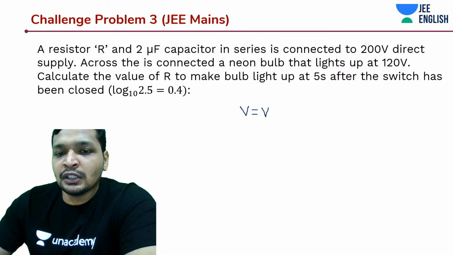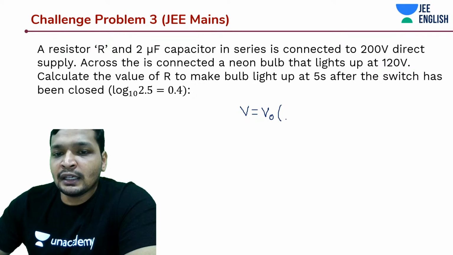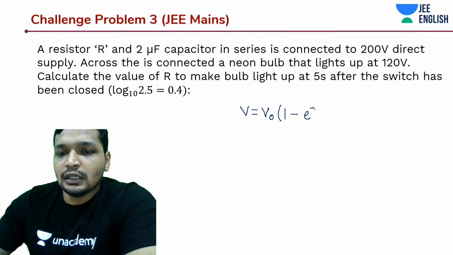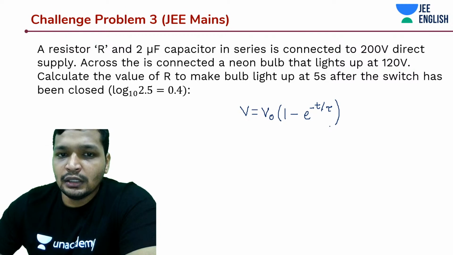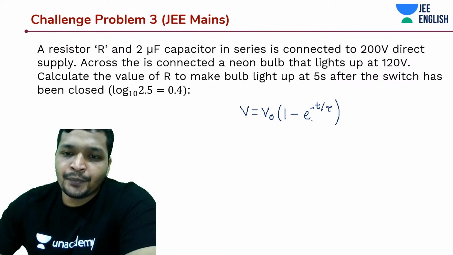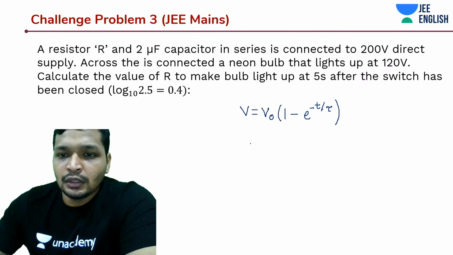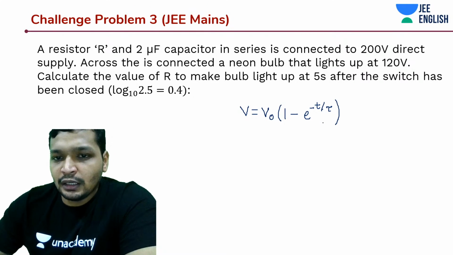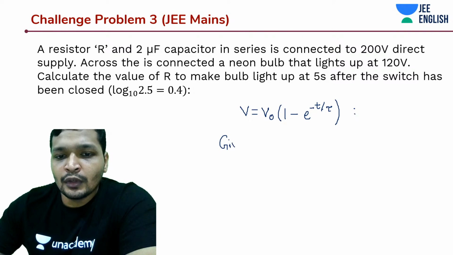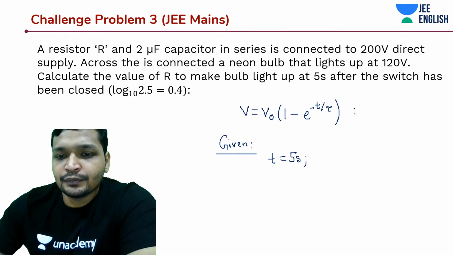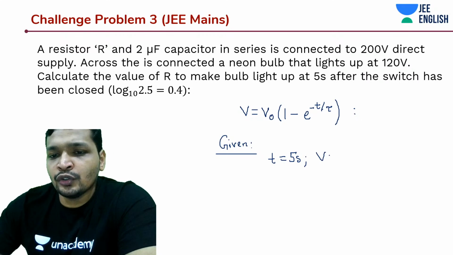So if you remember this equation, Q is equal to Q naught, so I'm writing it as V is equal to V naught times (1 minus e to the power t by tau). Okay, we have to calculate the tau. That is what we need to do, and we know it should light up at 5 seconds. So given to you are, this is how you get started every time in the beginning phases. t is equal to 5 seconds, and V is equal to 120 volts.